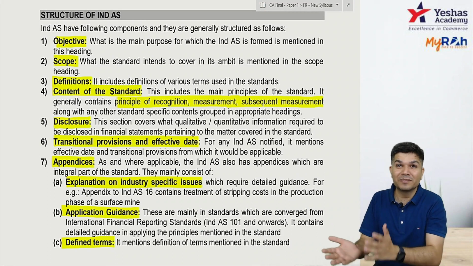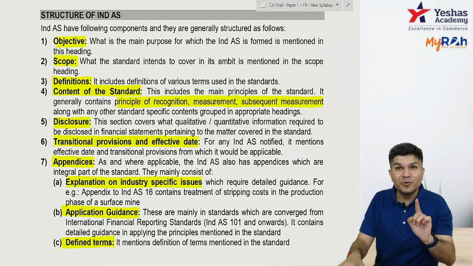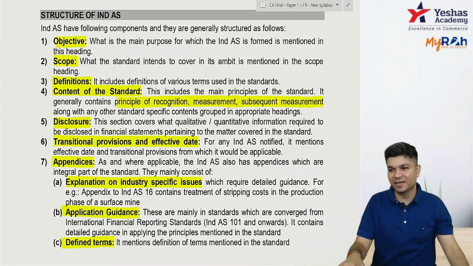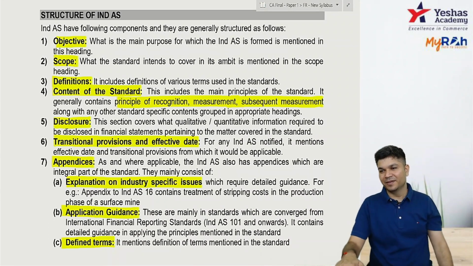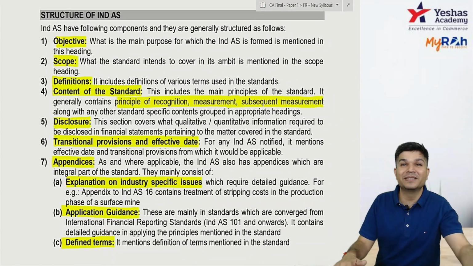If you're not able to convince them, then whatever NAFRA is telling, you have to incorporate. If you don't incorporate, MCA will not notify that standard, and if MCA doesn't notify that standard, it doesn't become applicable. Are you clear, Srinidhi? So mandatorily we have to do it. It cannot be that we disagree.